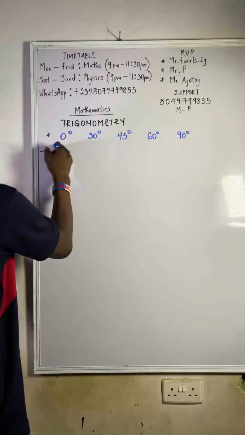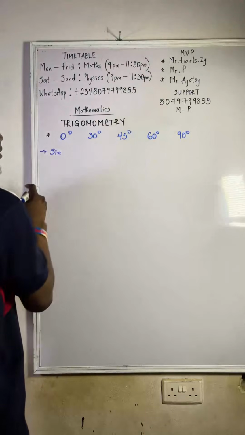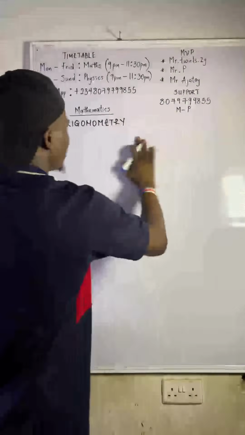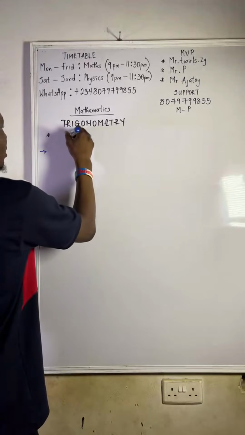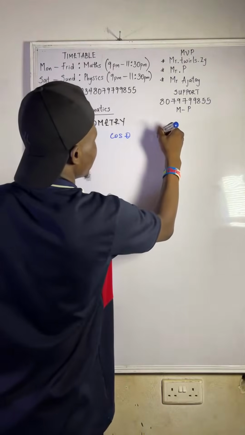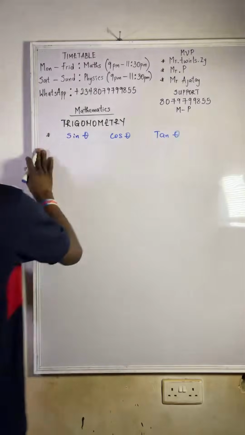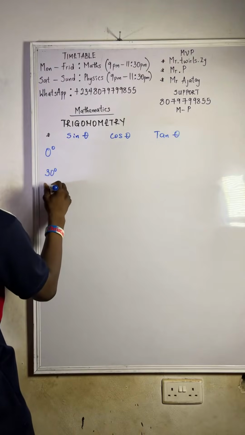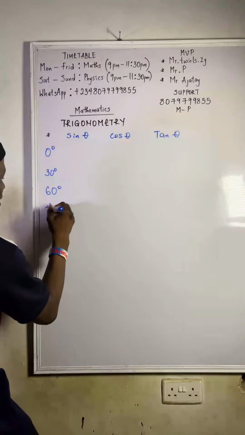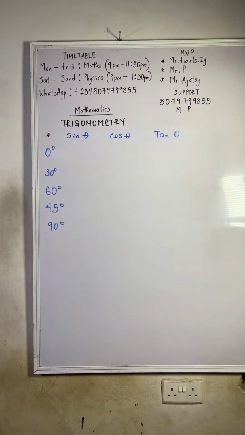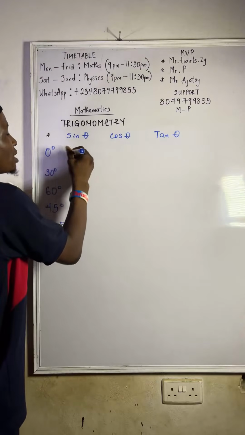So when you have sine, for sine 0 degree, let me do it this way. Let me write sine theta, cos theta, and tan theta. Now let me give you the angles here: 0 degree, 30 degree, 60 degrees so you can easily remember, then 45 degree and 90 degree. Let me write it like this for easy remembrance.